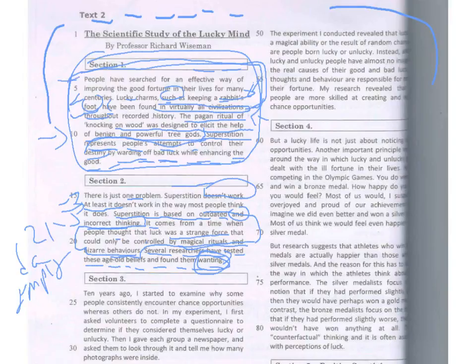"People have searched for an effective way of improving good fortune in their lives for many centuries." Many centuries means a long time, right? Lucky charms. All right, that's a good word. What are lucky charms? Lucky charms are things that you believe will bring you good luck, like a rabbit's foot. Or maybe some people believe in a lucky corn, or a lucky leaf, and they'll keep it with them. They believe this will bring them good luck. So that's what a charm is.